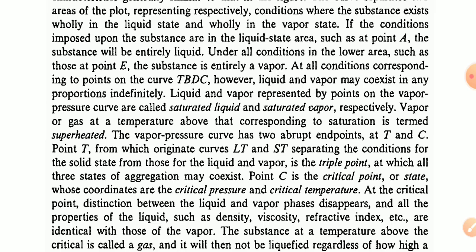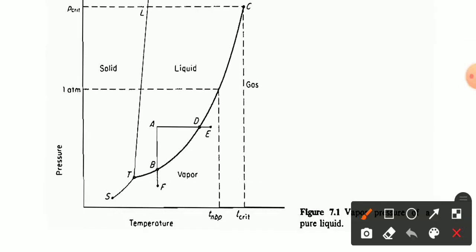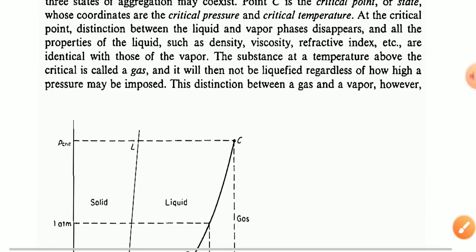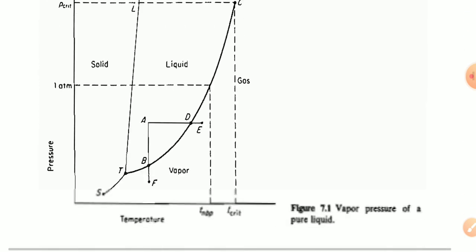The vapor pressure curve has two endpoints, T and C. Which one is point C? This one, the endpoint C. And point T, from which originate the curves LT and ST. Which ones are LT and ST?